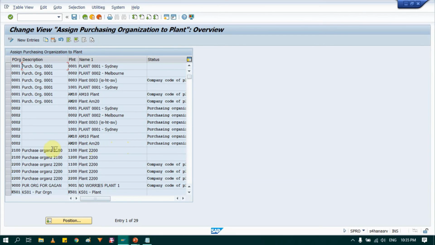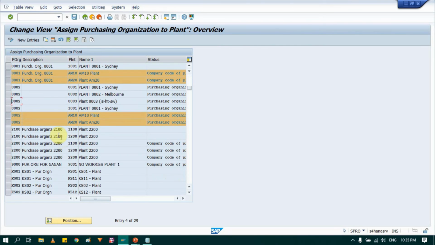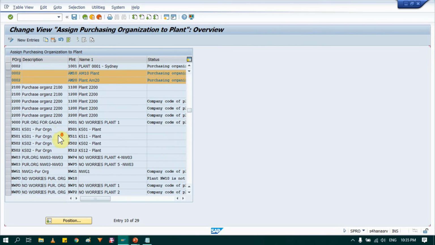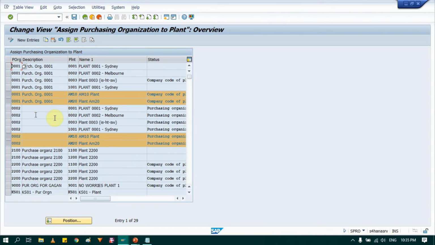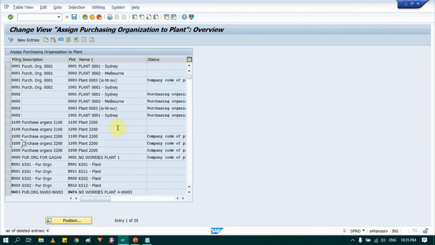So here, see, here also as I copied that data initially, my plants from different purchasing organization combinations, so that will also exist here. So delete that entries as well. So I don't see AM anywhere now. So that 4 entries, I'm gonna delete that. I have selected that. First delete those entries. Save data.